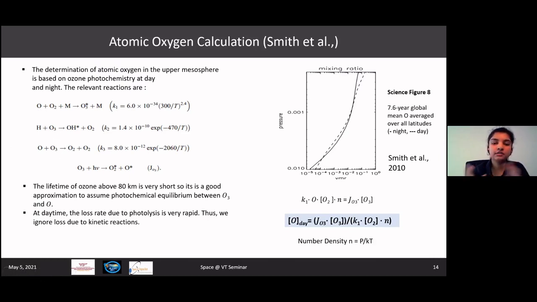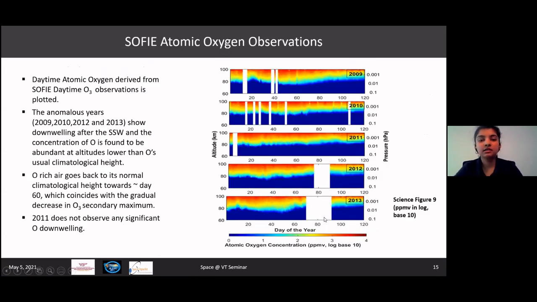And taking into consideration these 2 equations and equating them here, we have a result for the daytime atomic oxygen, which was calculated by Dr. Smith in her paper. And here she has the VMRs for daytime and nighttime measurements from SABRE. The daytime measurements are these dashed lines, and the nighttime measurements is the line in bold. And this is a 7.6-year global average. Using this technique, this formula here, I have calculated the atomic oxygen observations from SOFI.